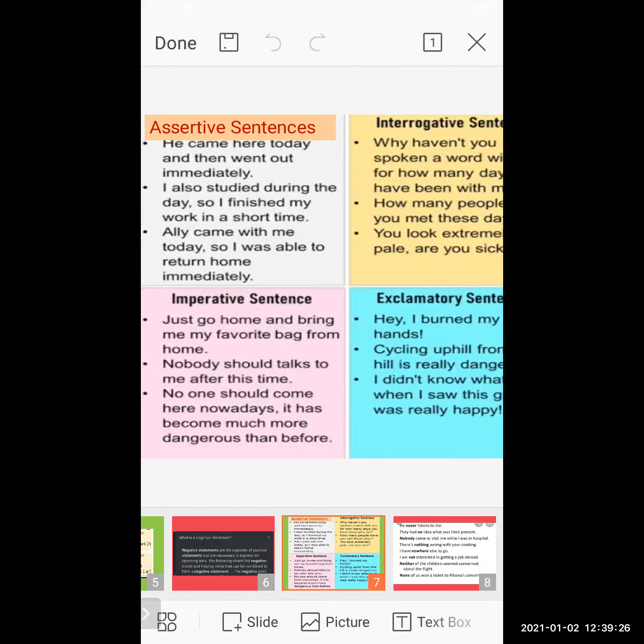Rohan, go back to the classroom and bring the English notebook. Now this is which type of sentence? Yes, this is the imperative sentence, because here I am ordering Rohan to go back to the classroom and bring the English notebook.